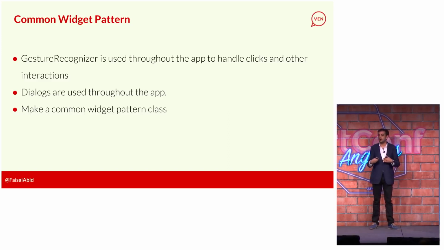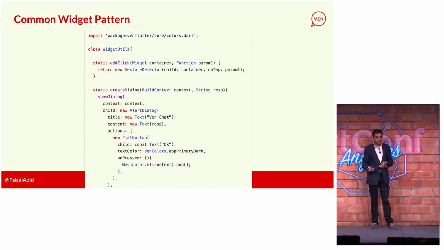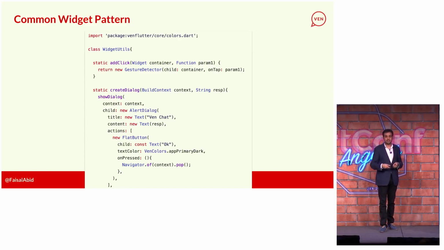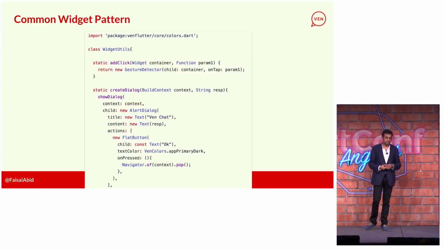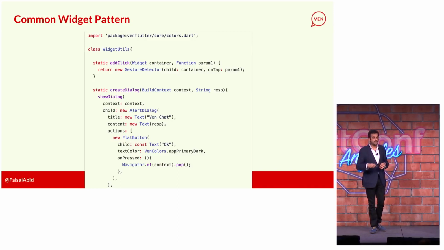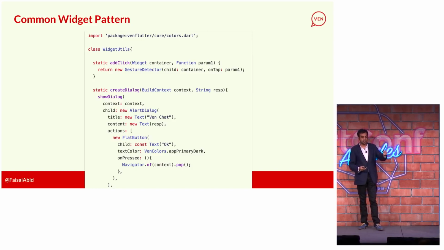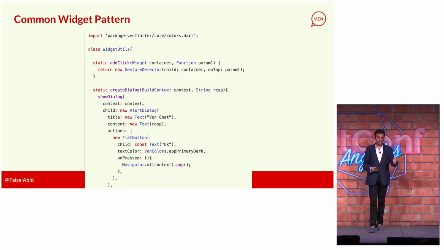So what I did was, because Flutter widgets are these immutable, lightweight widgets, I just stuck them into a static class I call common widget utils. And what I do there is I have widget utils that add click. And add click takes in a widget and a function. It shouldn't be called container, actually. It should just be a normal widget. And then here, I just create a gesture recognizer. So this really streamlines my development, where I can just do add click, pass in the two parameters, and I'm done. Same thing with show dialog. You can see that a dialog takes in a lot of stuff there. All I do is create dialog, pass in a context and the actual message I want to show, and that's it. I don't need a complicated widget tree in my file there.